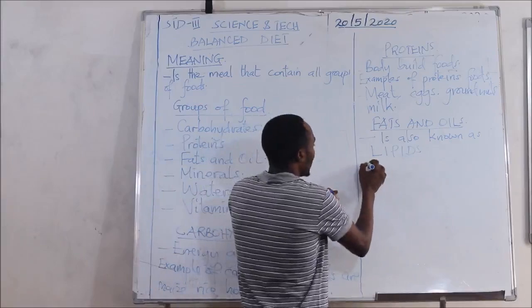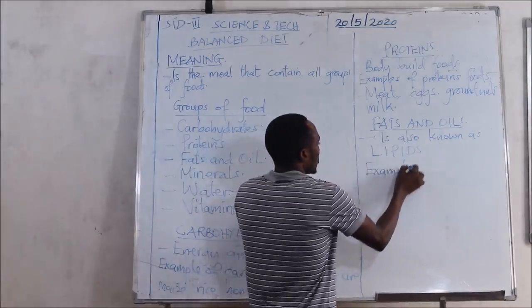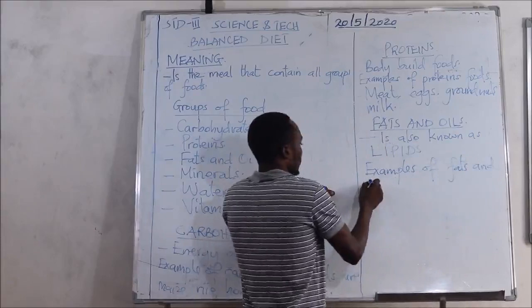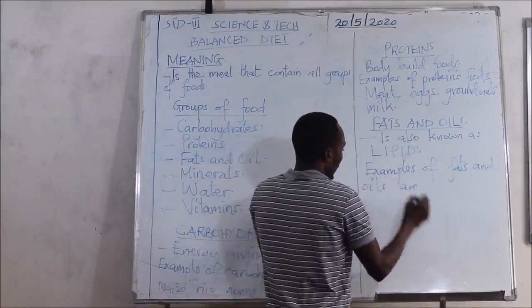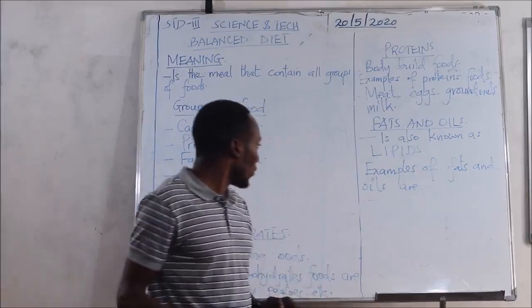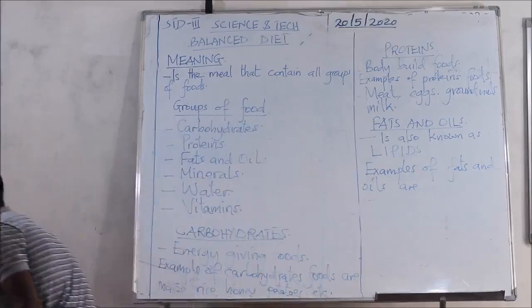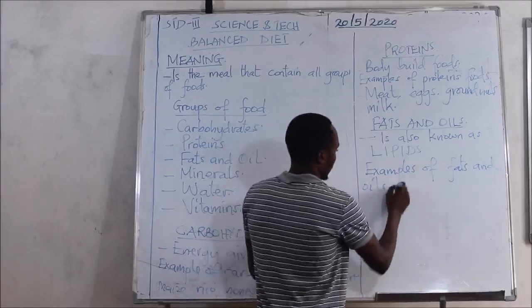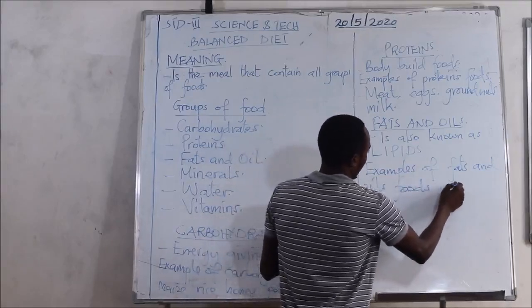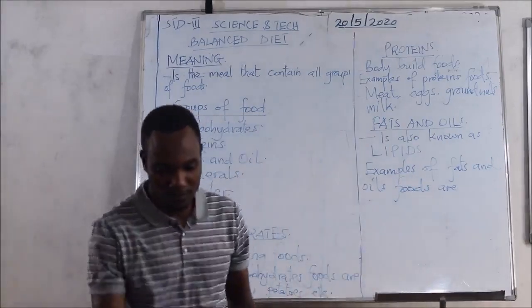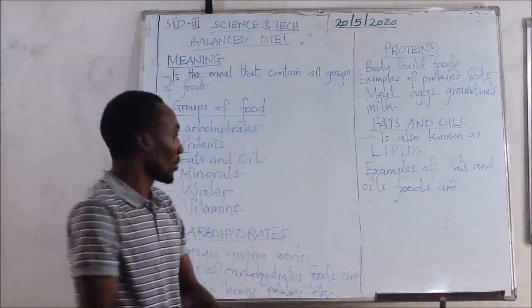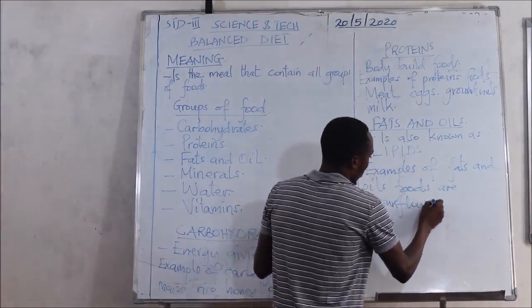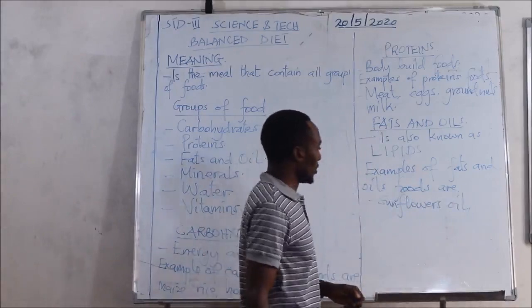Examples of fats and oils foods: we have sunflower oil as the first example.